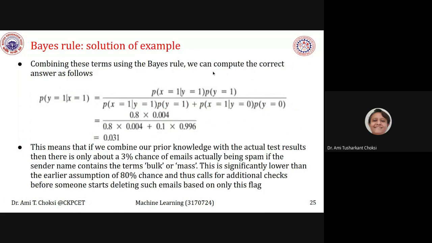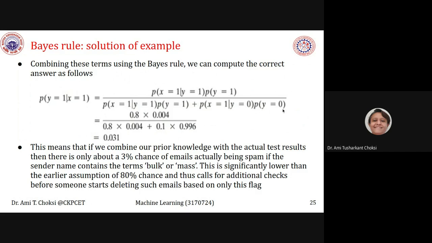Over here, what we say is P of Y equal to 1 based on X equal to 1 is equal to P of X equal to 1 based on Y equal to 1 times P of Y equal to 1, divided by P of X equal to 1 based on Y equal to 1 times P of Y equal to 1, plus P of X equal to 1 based on Y equal to 0 times P of Y equal to 0.